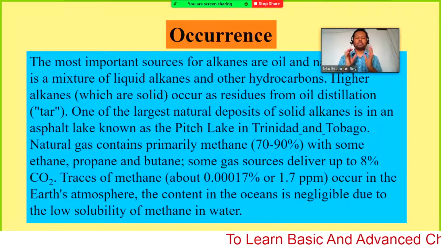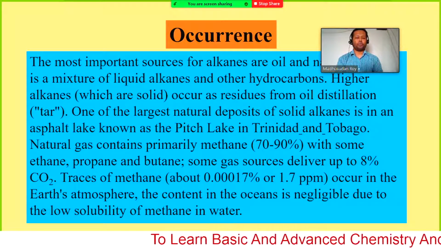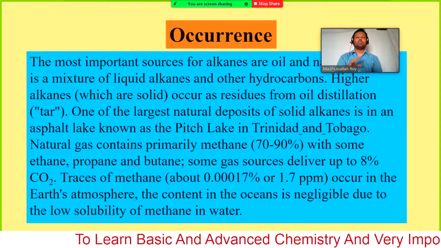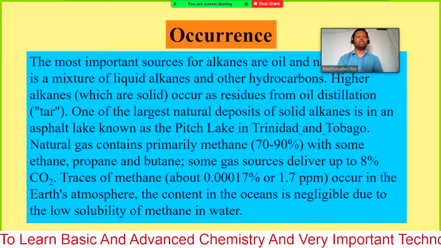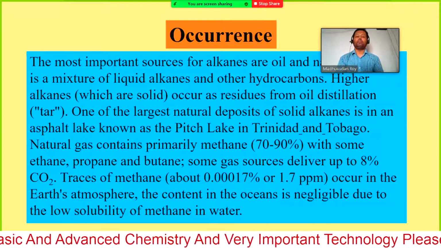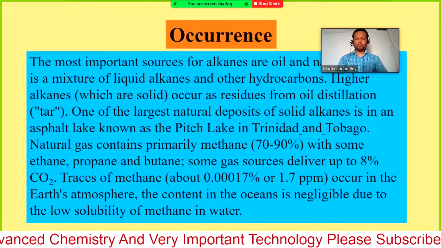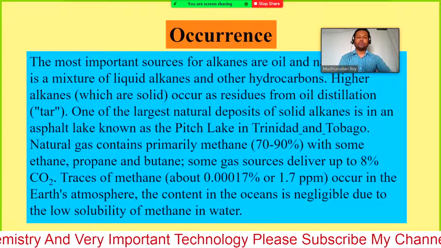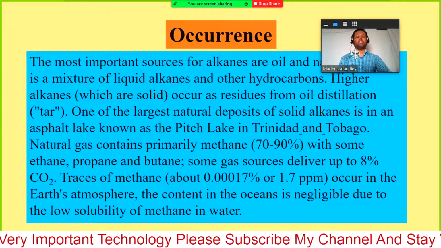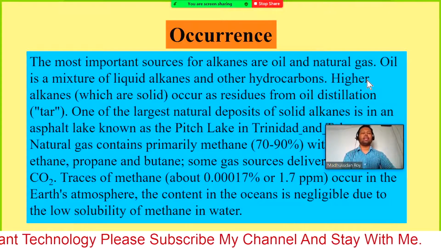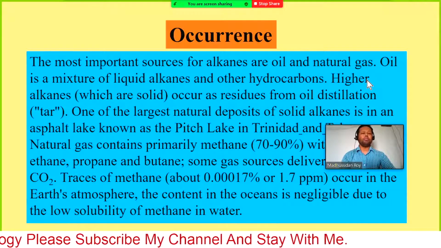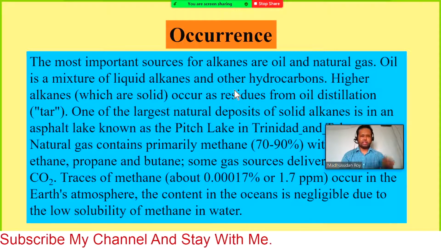Therefore these two do not dissolve, and you cannot get a high amount of alkanes in the seawater. So that is the occurrence. The most important sources of alkanes are oil and natural gas that are found from different types of mines.